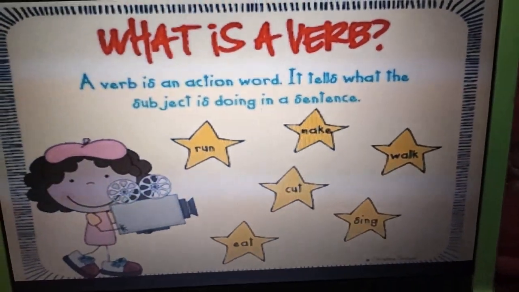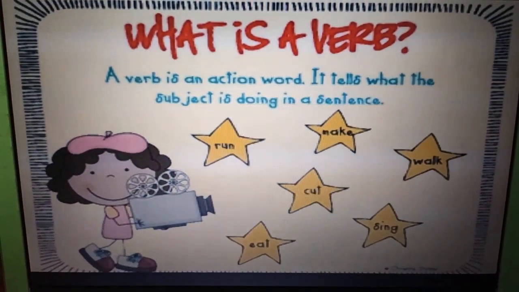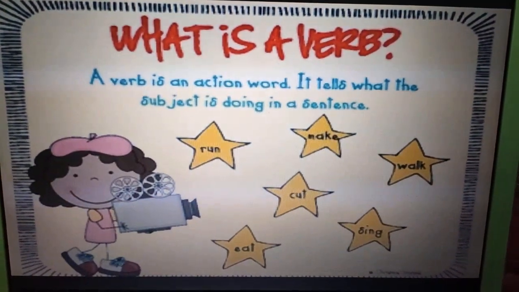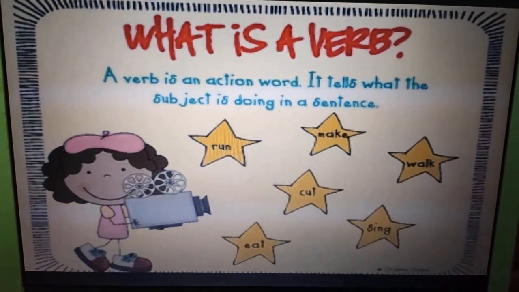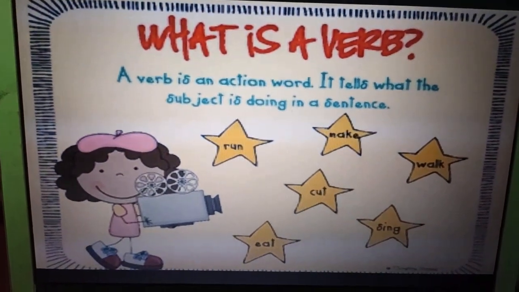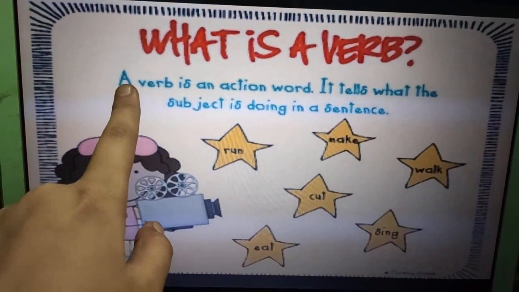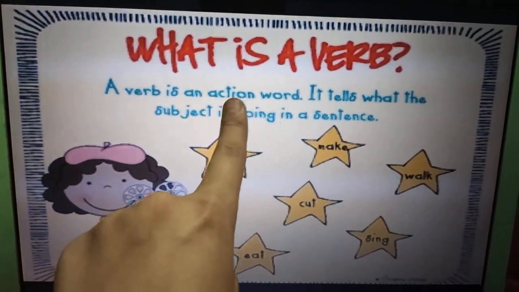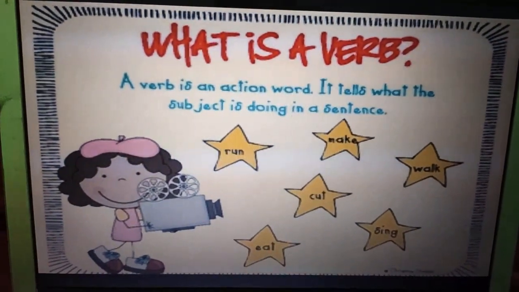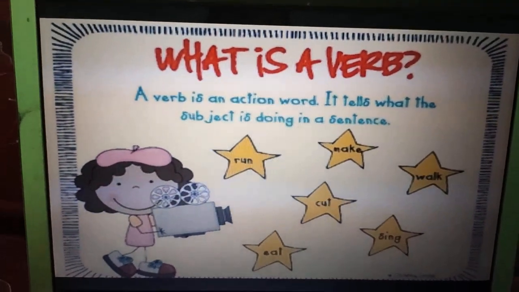So students, as I already told you, today we are going to do action words. But before starting, let me clear one thing: verb, action word and doing word, all three are the same thing, okay? As it is also written here in the first line, a verb is an action word. That simply means a verb is also an action word and an action word is also known as a verb. So both are the same thing.